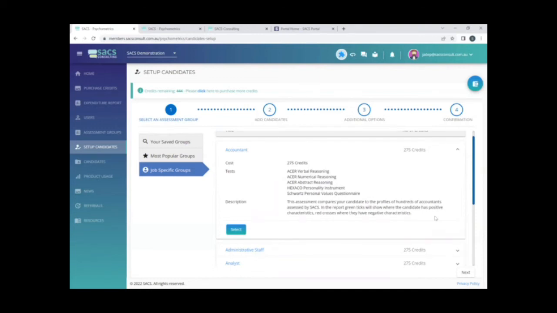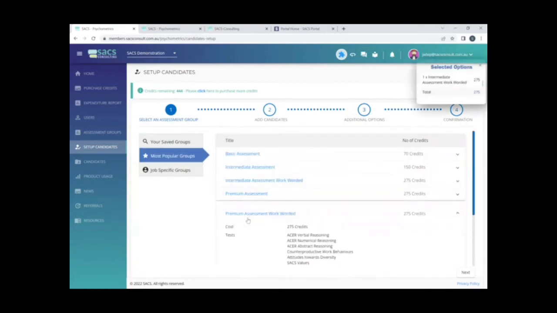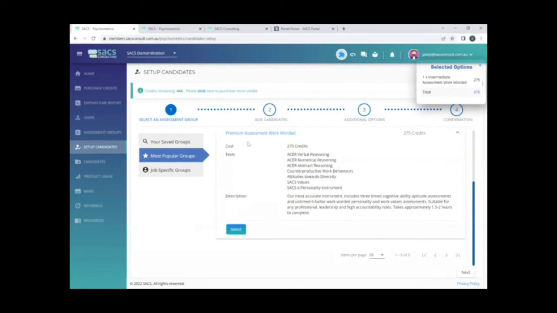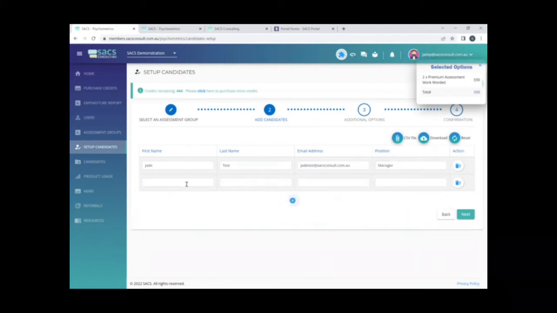To set up a candidate, simply select the assessment that you would like them to complete. I'll use our premium assessment work-worded version for this example. And then it's a matter of completing the candidate's details. So all you need are the candidate's name and email address. You can enter the position that they're being considered for here. That's not a mandatory field. If you have multiple candidates, you can simply keep adding rows as you need.